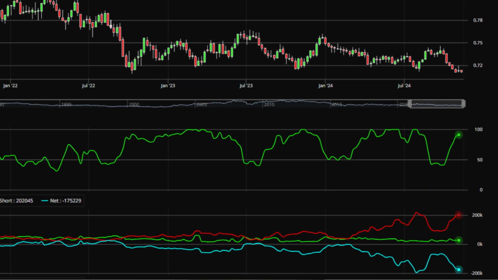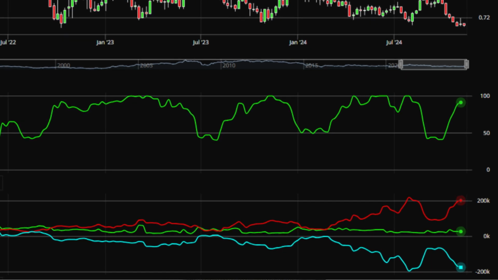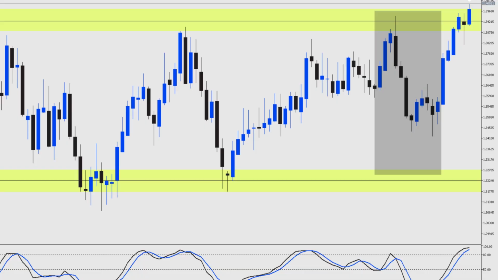So what could happen next? Let's take a look at the hedge fund positioning. On the Canadian dollar futures, we can see that hedge funds are selling the Canadian dollar aggressively. Typically when this happens, the market can form a short-term market bottom. This was similar to levels back in August, where we saw price top at the 1.39 and reject low.